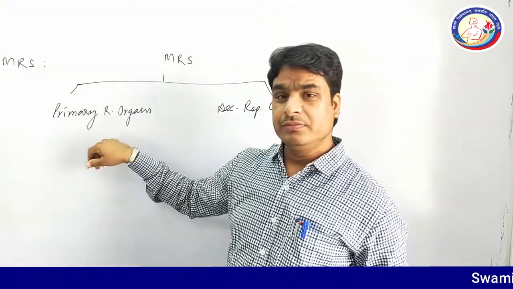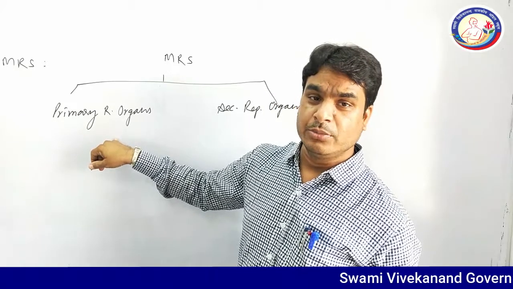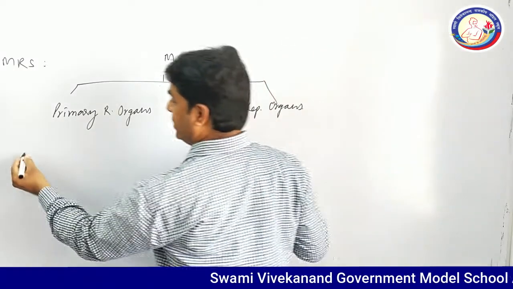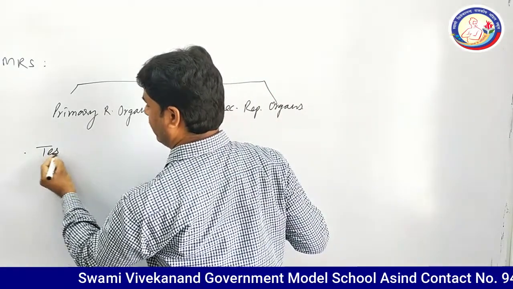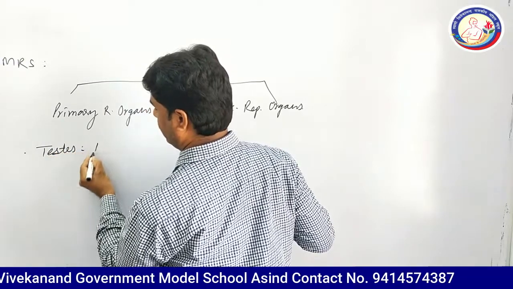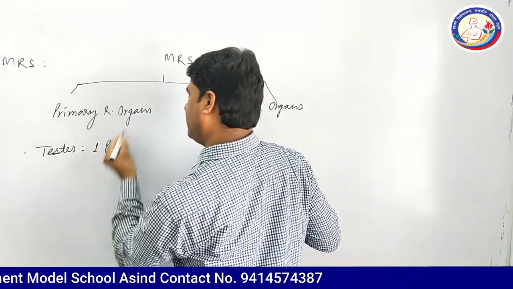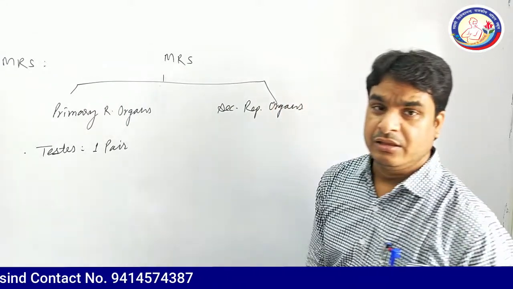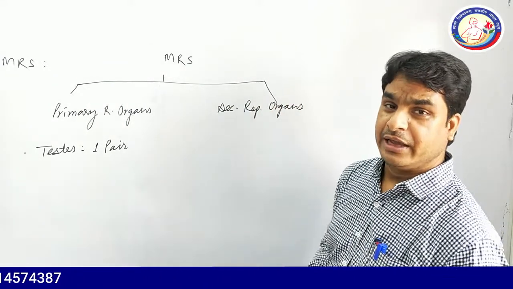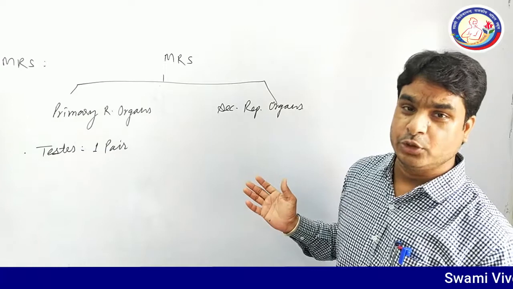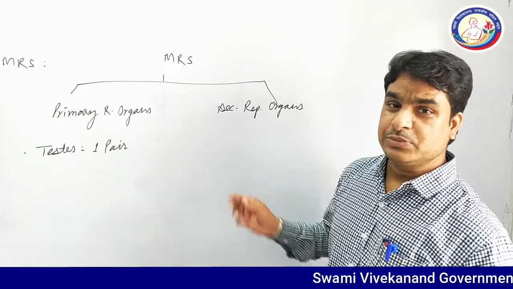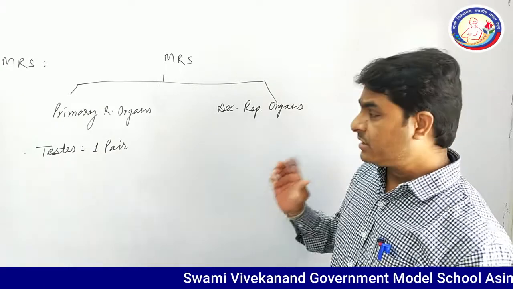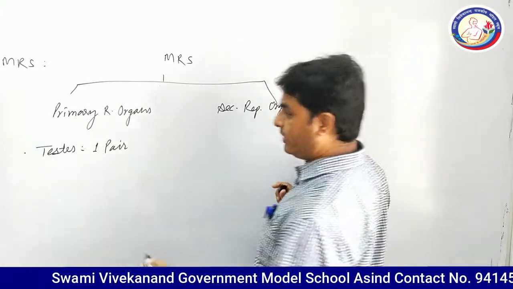The primary reproductive organ of the human is a pair of testes. The testes are located in between the thighs of the human and are found in a skin sac that is called scrotum.